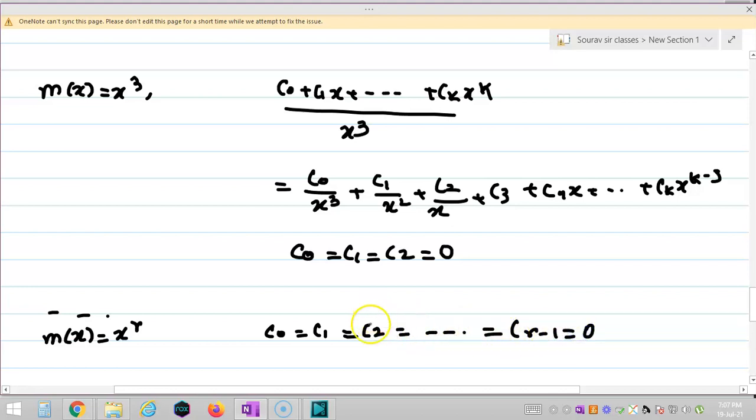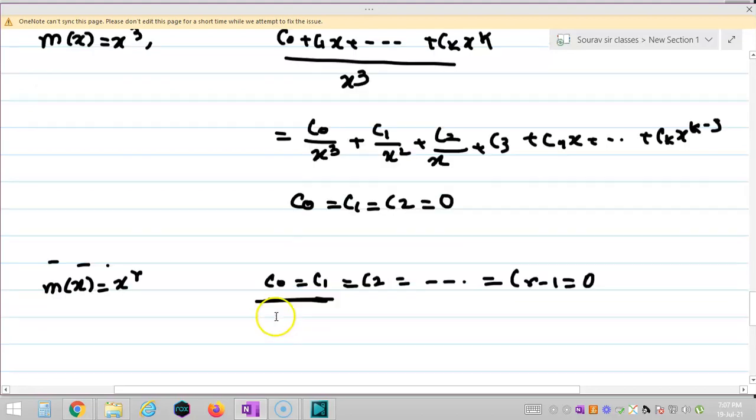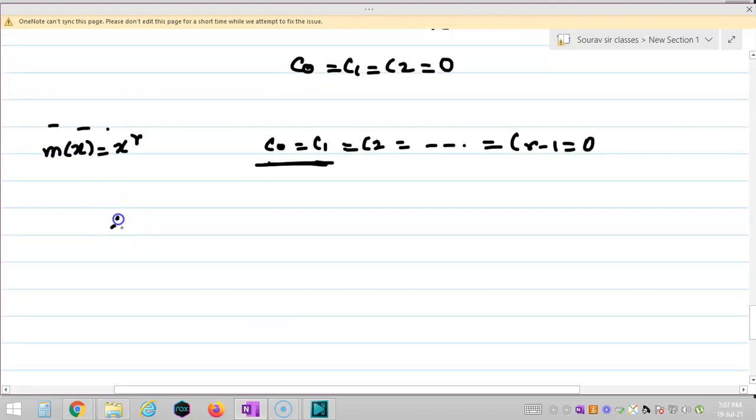Now in any case, I can conclude that c0 and c1 must be 0. There are some cases where c3 is 0, there are some cases where c4 is 0, but c0 and c1 are always 0. Therefore c0 is equal to c1 is equal to 0. Okay, therefore c0 and c1 are always 0. Are you getting my point?